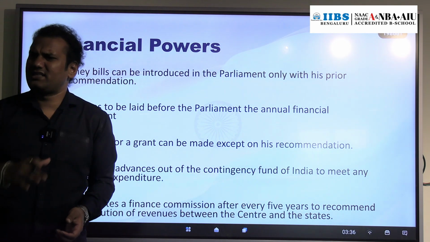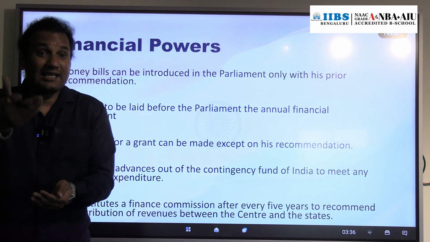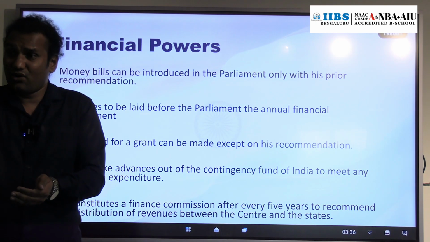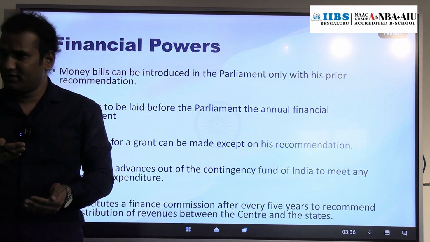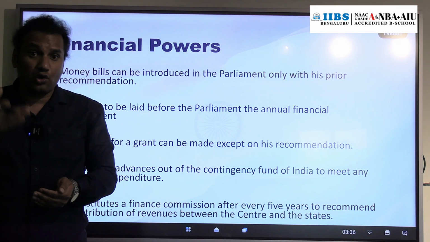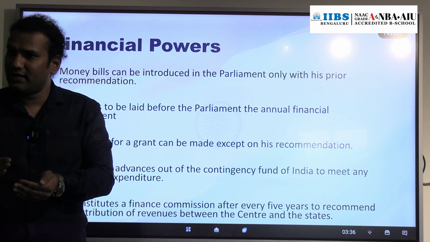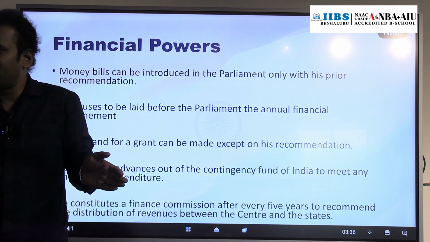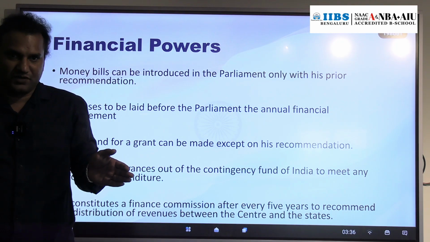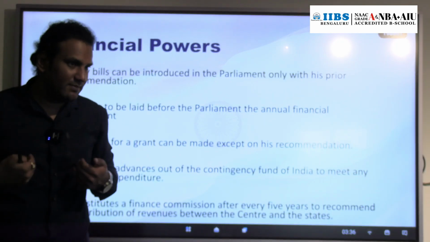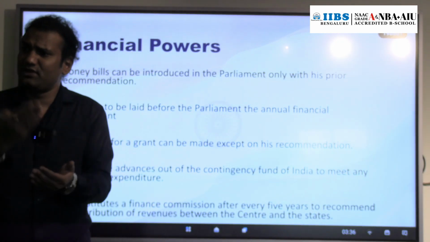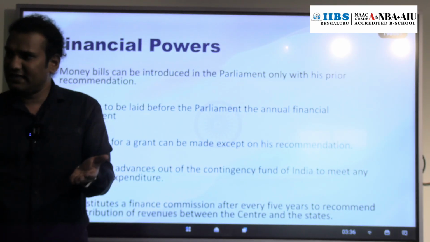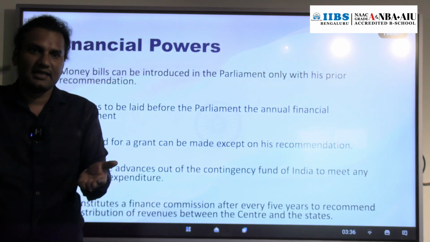Now, why will the President establish the Finance Commission? The Finance Commission will give recommendations. Recommendation of what? The central government will receive revenue, taxes and other such income, right? So how should that revenue be distributed between the central government and the rest of the Indian states along with UTs? You are understanding? Right. So whatever revenue is received by the central government, how should it be distributed between the central government and the states and union territories in India?